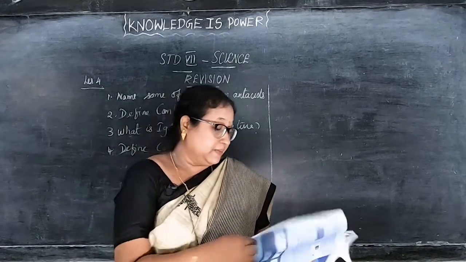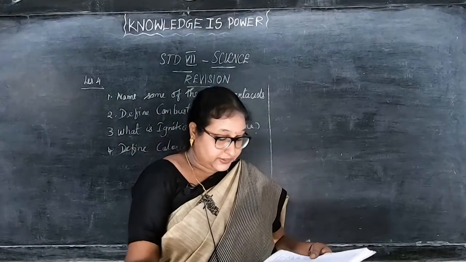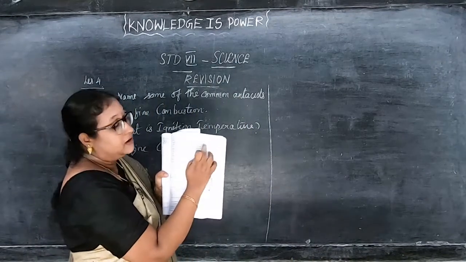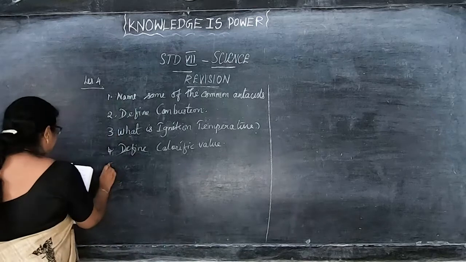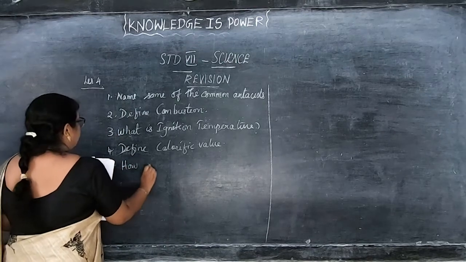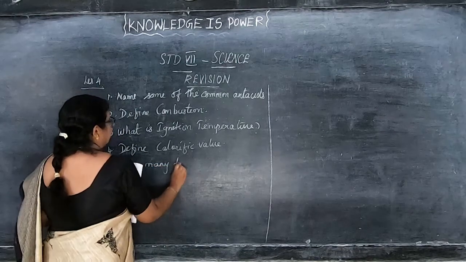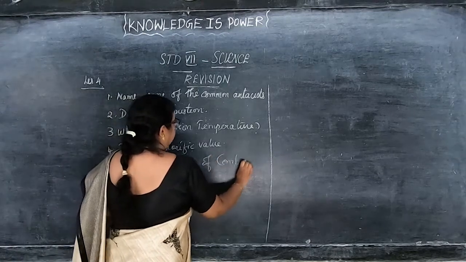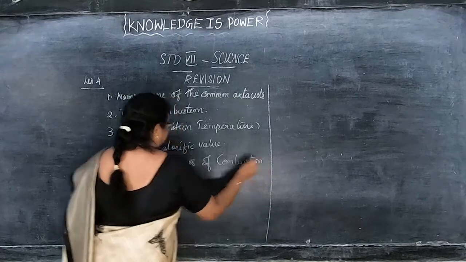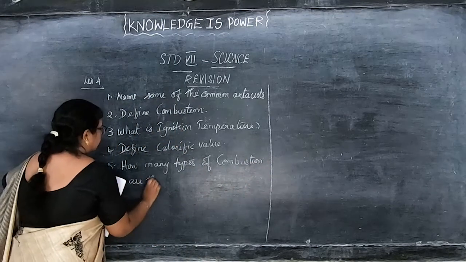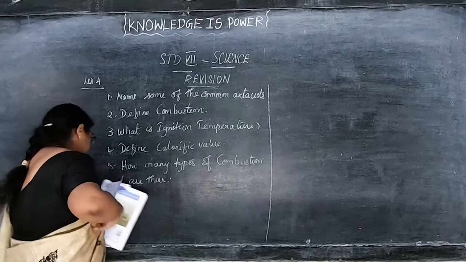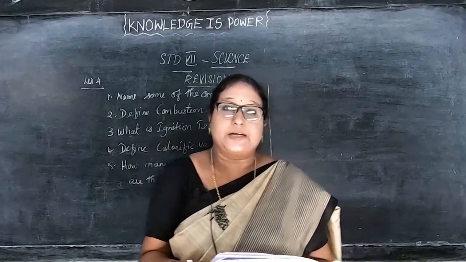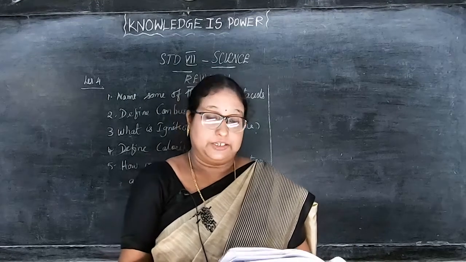Then take page number 79. On page number 79, see the 6th question, on the right side, first question 6. How many types of combustion are there? The answer is rapid combustion, spontaneous combustion and explosion combustion. Okay.